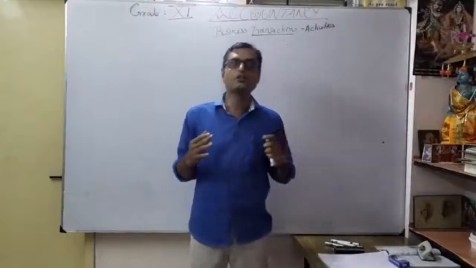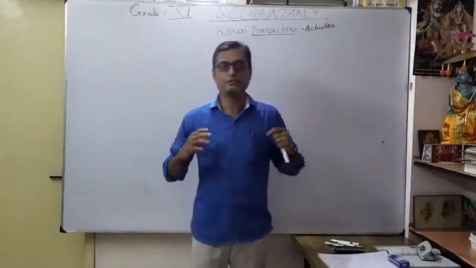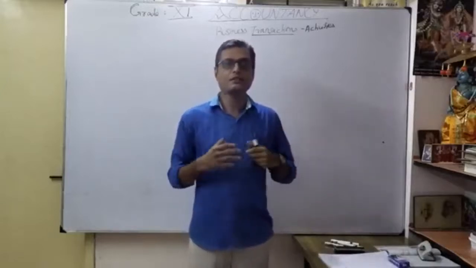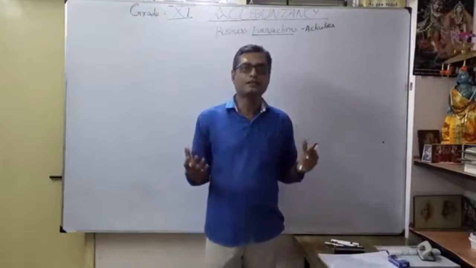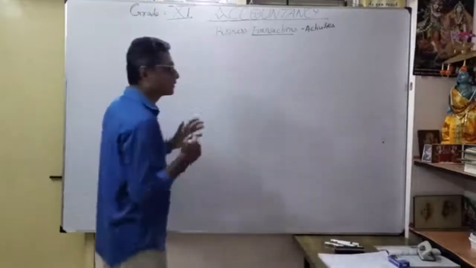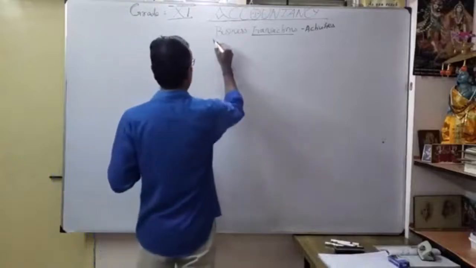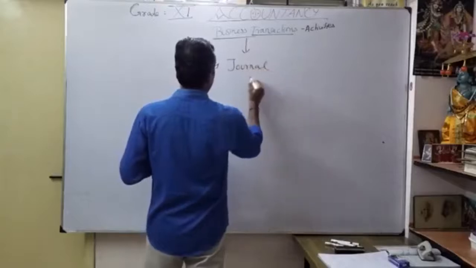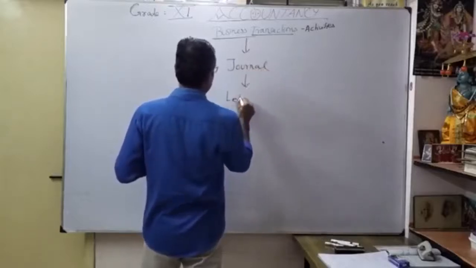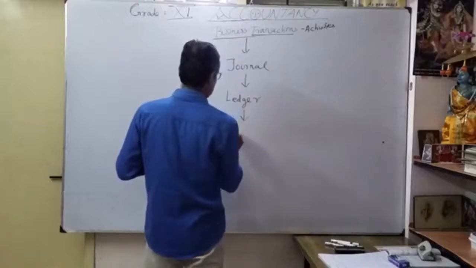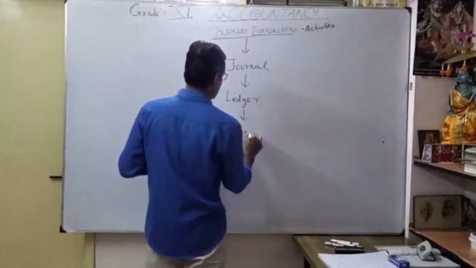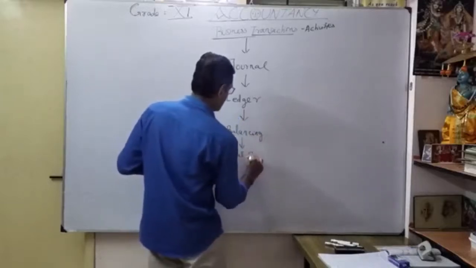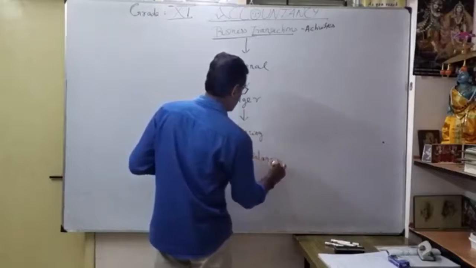So how are you going to convert this in the accounting way, in accountancy language? Accountancy is a business language to express information to our internal and external users. Now I will draw the important structure. See, from a business transaction it becomes a journal. After the journal, it is called ledger. After the ledger, you are going to do balancing. After that, it is called trial balance.